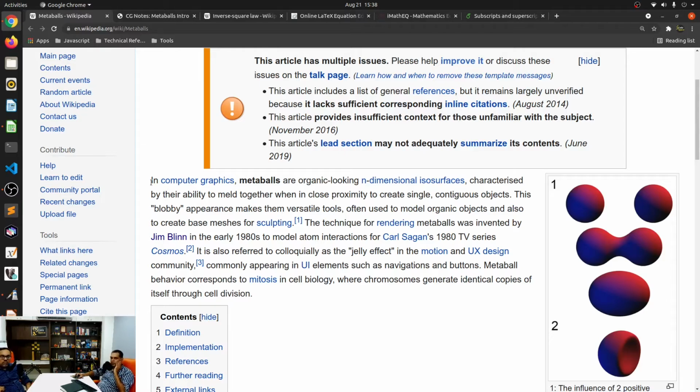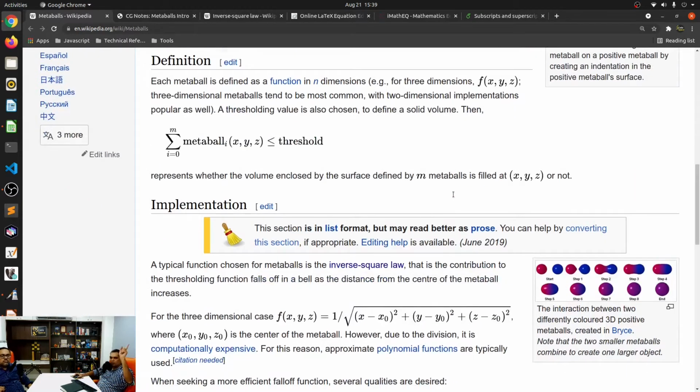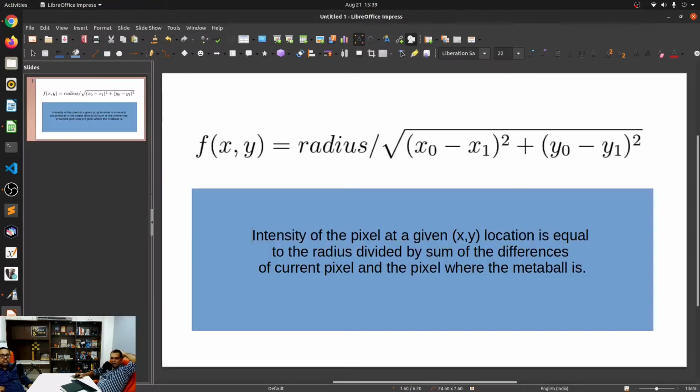All right. So let's take a look at this. In computer graphics, metaballs are an organic n-dimensional object. In our case, it is going to be 2-dimensional. They are characterized by their ability to meld together when in close proximity to create a single contiguous object. So we'll just take a look at the formula, we'll see how we can implement it, and we'll see what that looks like. So let's just look at the formula. I believe I have the formula over here.